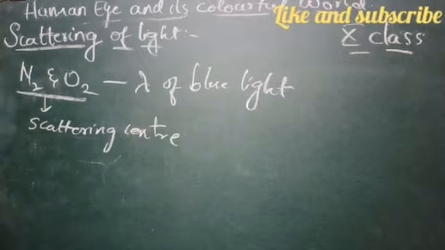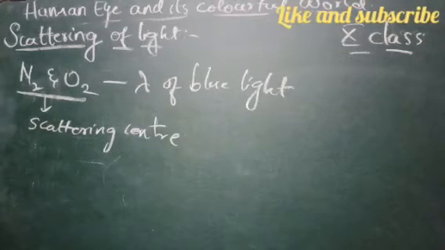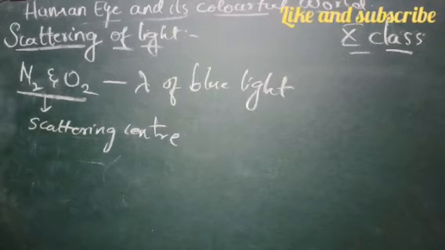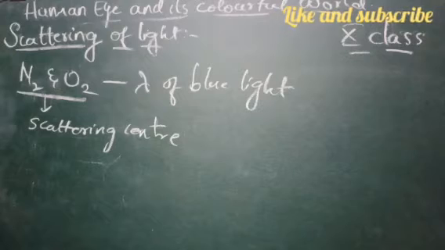Now, why does the sky appear white sometimes when you view it? During hot days, you see that the sky appears to be white in color. Why is that happening?